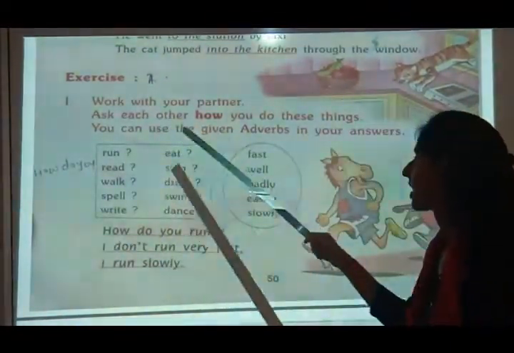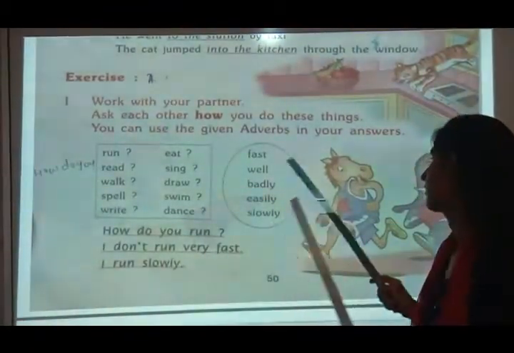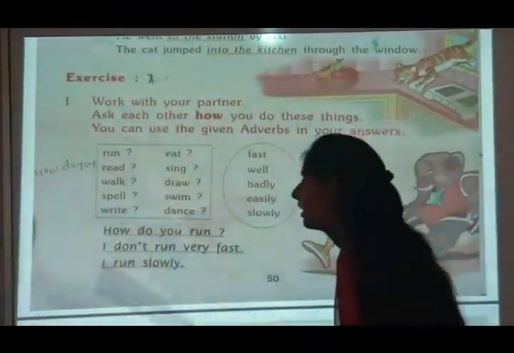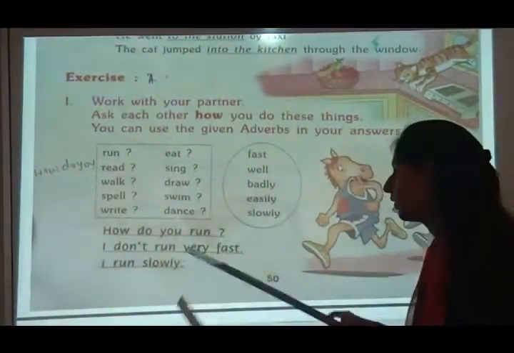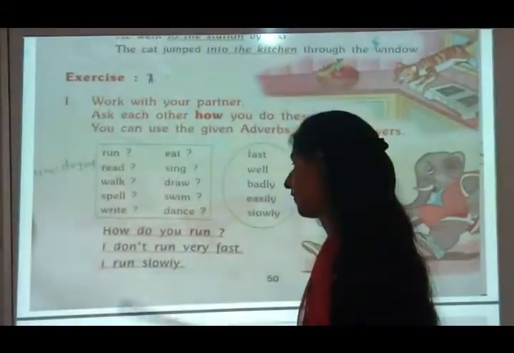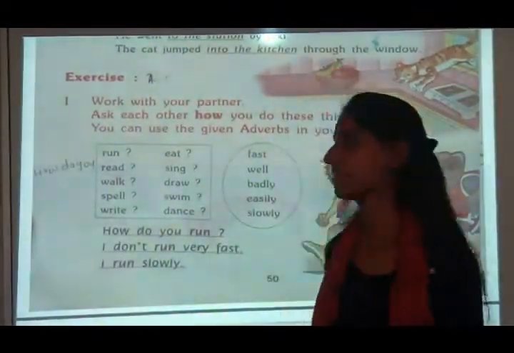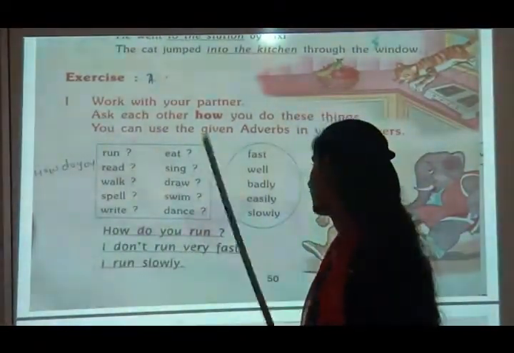Work with your partner, ask each other how you do these things. You can use the given adverbs in your answer. See, run. How do you run? I don't run very fast. I run slowly. Both answers have the same meaning, but one answer is negative and one is an affirmative sentence. How do you read? How do you walk? How do you eat?